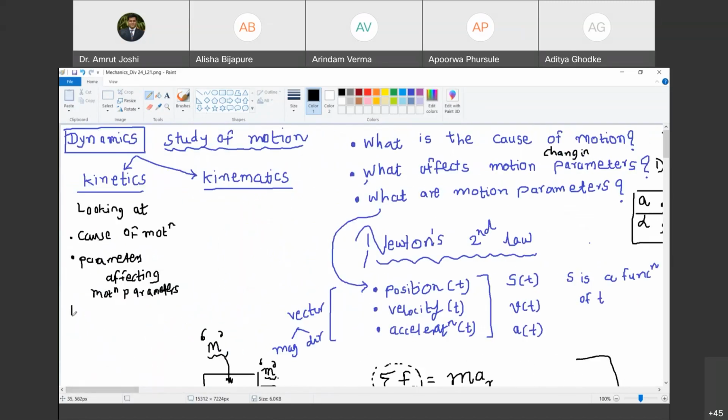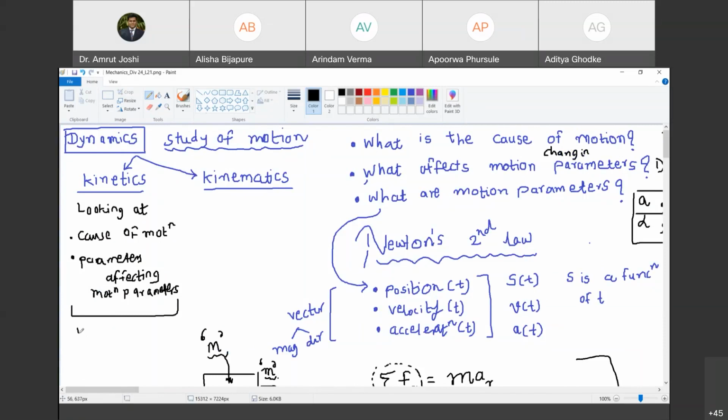So any problem that involves any one of these four words, it is kinetics. Therefore kinetics is a branch of dynamics that deals with the motion of an object, taking into consideration its cause and anything that affects the motion parameter.